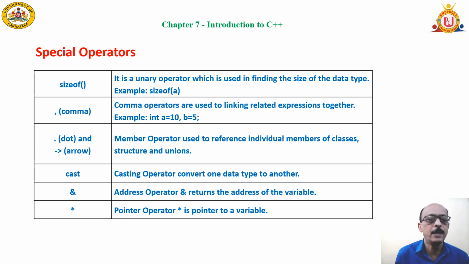Special operators are there. There are certain special operators available, for example, the sizeof operator. That is only to check what amount of memory space is allocated to the variable, depending on the data type of the variable. Like for example, an integer constant stores only the integer value.